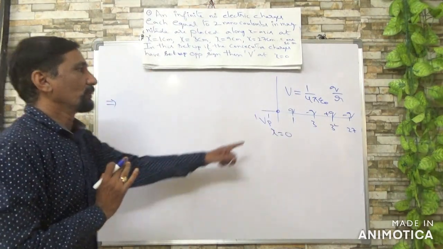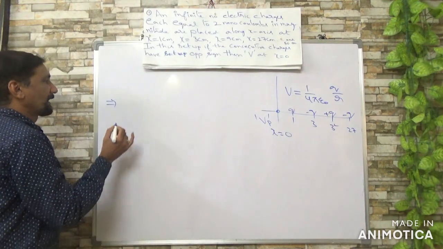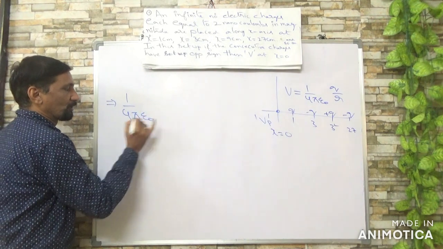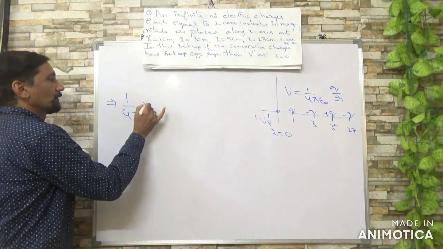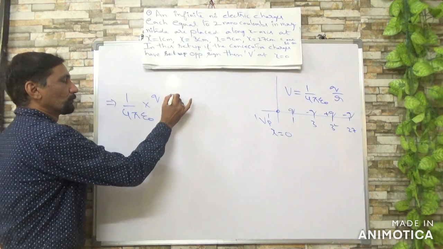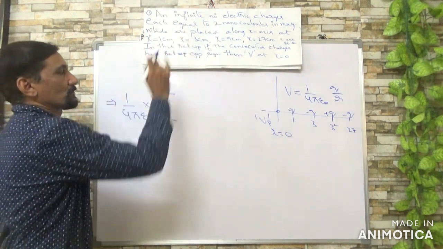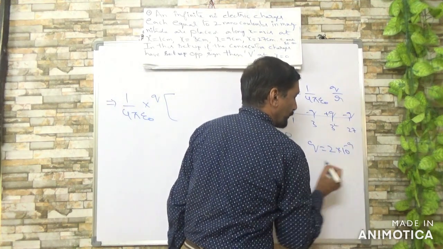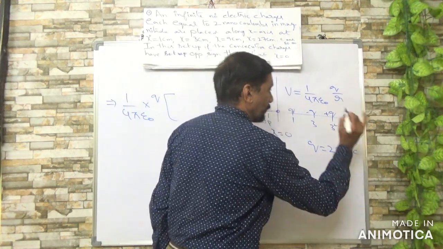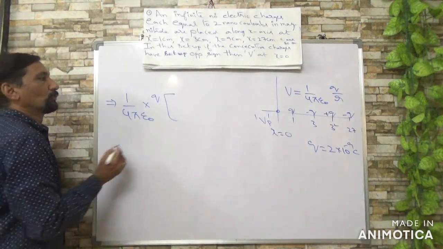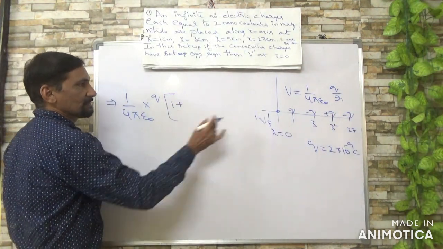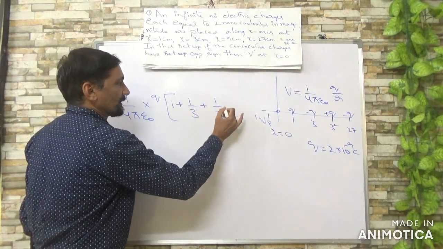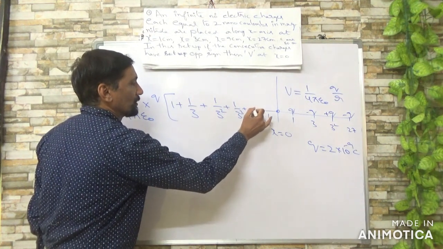Q is common now, so I can write 1 by 4 pi epsilon naught into Q. That is 2 nanocoulomb, nano multiple, all of you know it, 10 power minus 9 coulomb, into 1 plus 1 by 3 plus 1 by 3 square, 1 by 3 cube and so on.